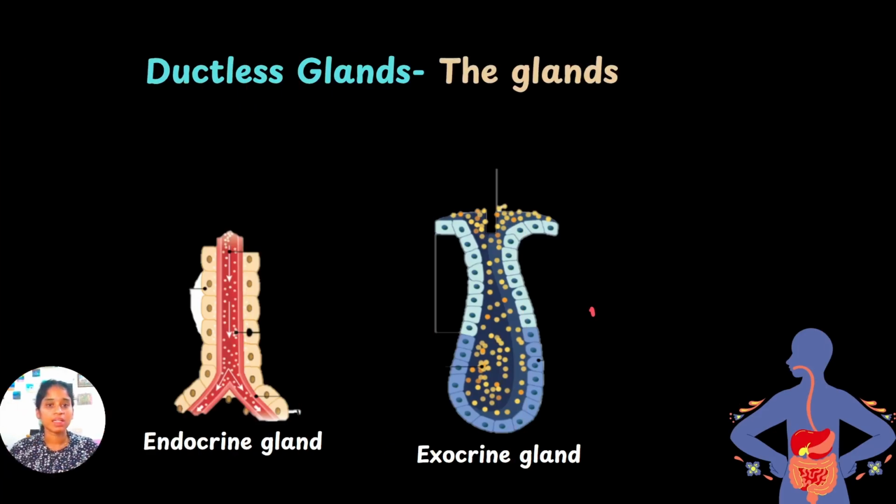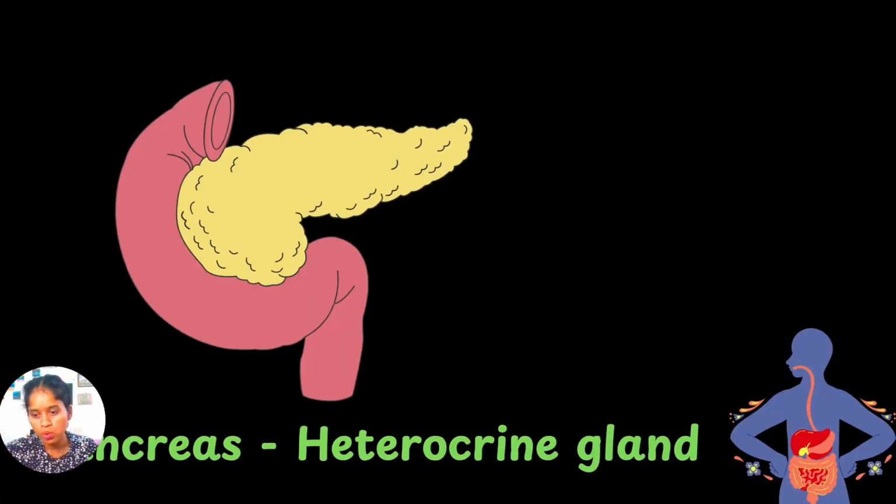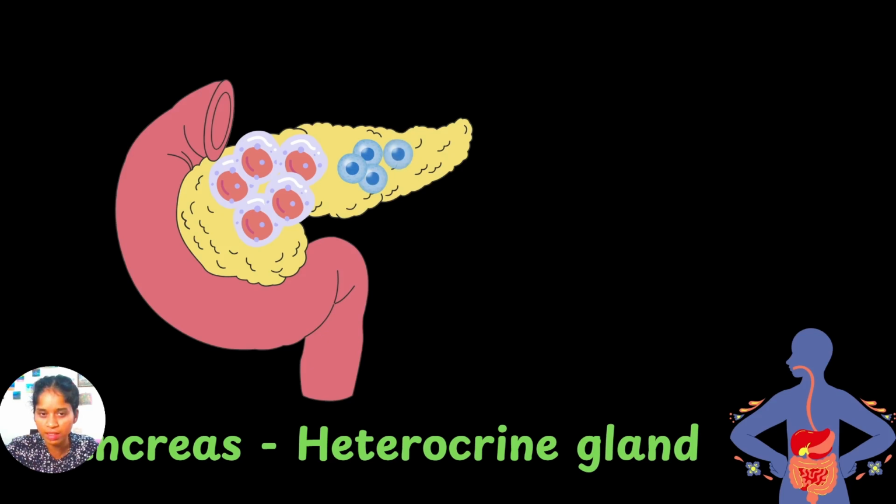Okay. Ductless glands are the glands that secrete hormones directly into blood because they don't have ducts to carry their secretions. So glands can be either ductless or ducted, but there is an exception, that is the pancreas. The pancreas is a heterocrine gland. Heterocrine means mixed gland. That means it consists of both exocrine and endocrine parts. See, these are the exocrine cells of the pancreas and these are the endocrine cells of the pancreas. Okay, I'm going to label this.